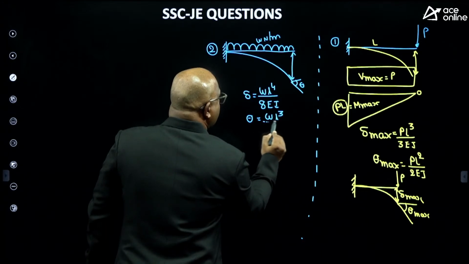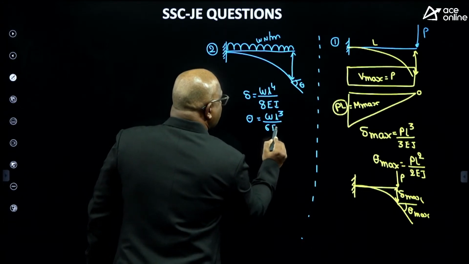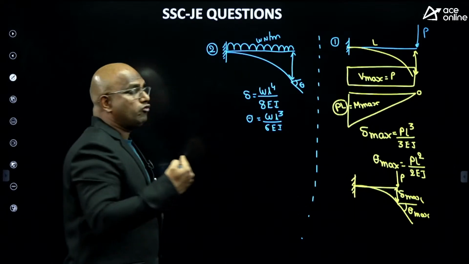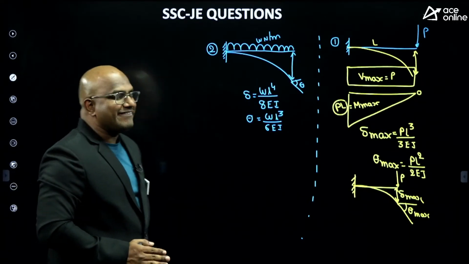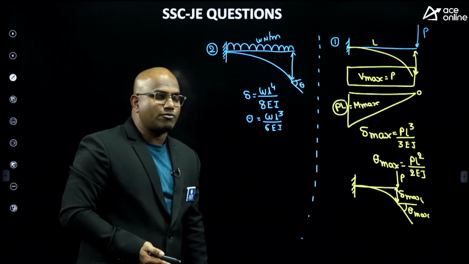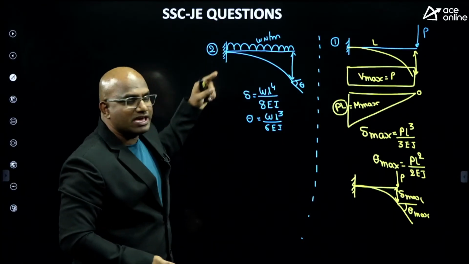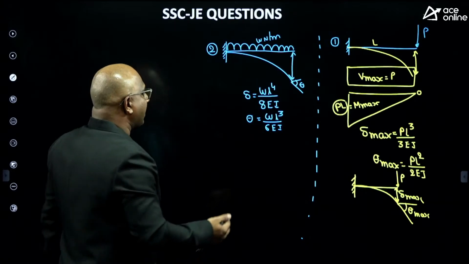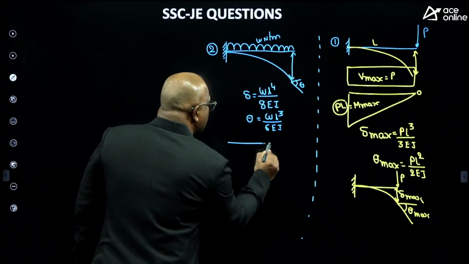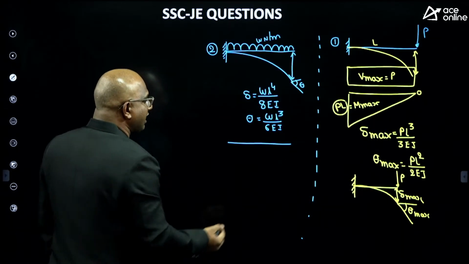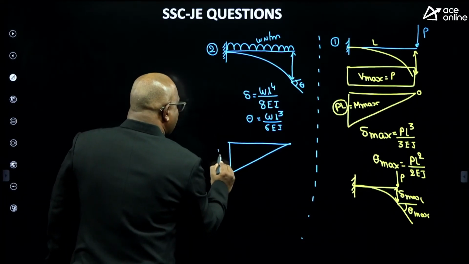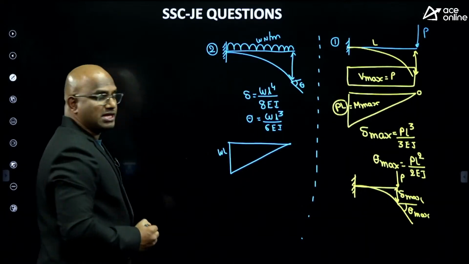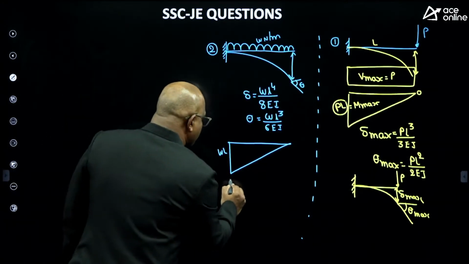Then maximum slope how much, guys? WL cube by 6 EI. Then I need to find maximum shear force and maximum bending moment. Where is the maximum shear force and maximum bending moment? At the fixed end, we have the maximum shear force and maximum bending moment. How is the shear force diagram, guys? It is varying linearly. The maximum will be WL, guys. This is the maximum shear force.